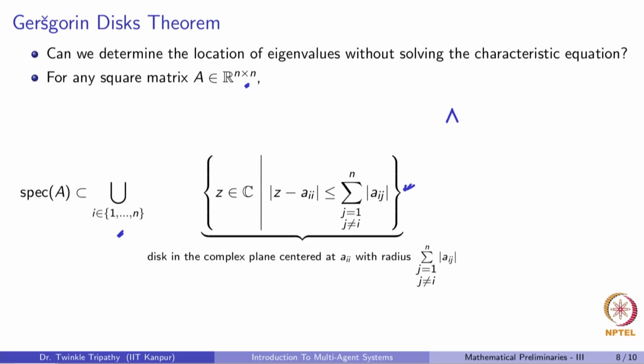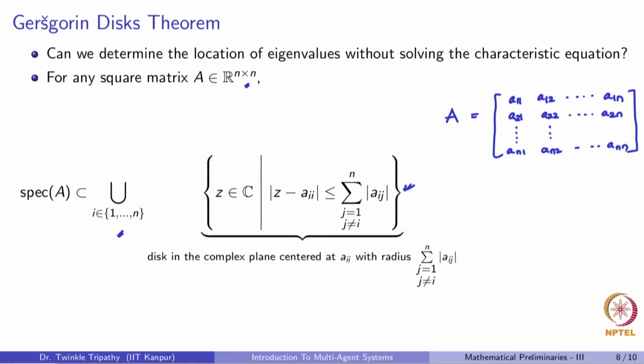In order to explain this, let me write out the A matrix, which takes this form, with the last entry being A_nn.